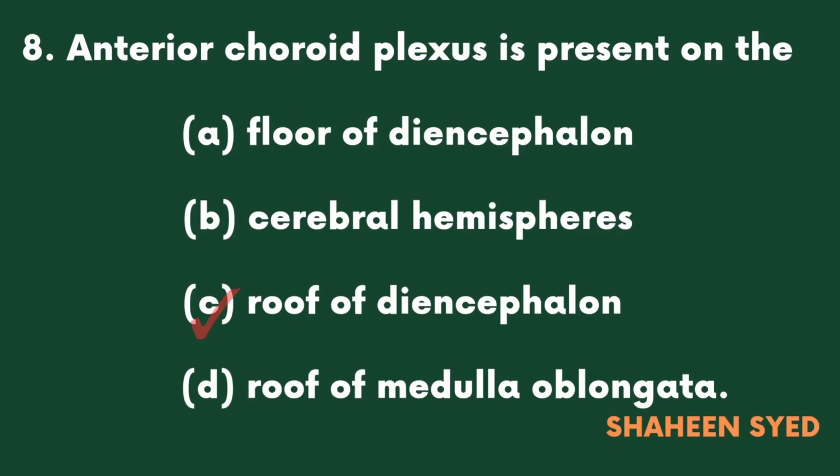Anterior choroid plexus is present on the A. Floor of diencephalon, B. Cerebral hemispheres, C. Roof of diencephalon, D. Roof of medulla oblongata.